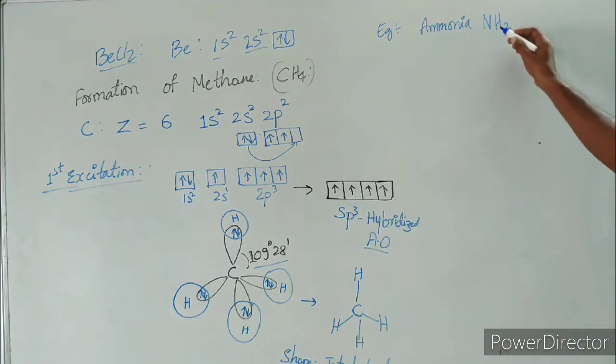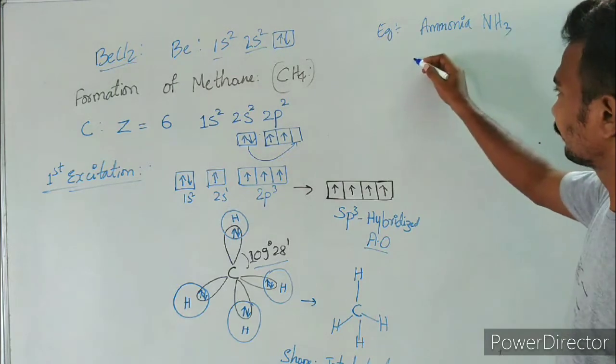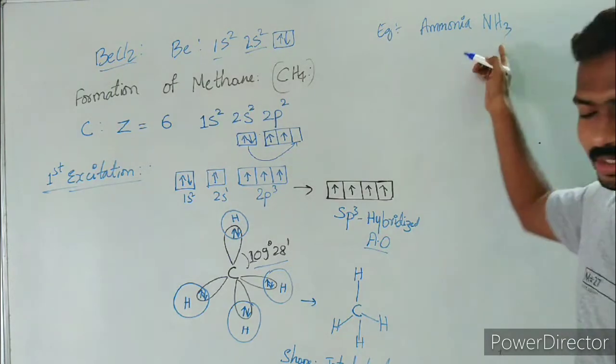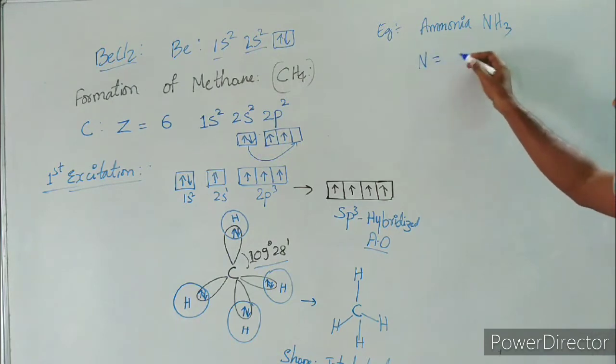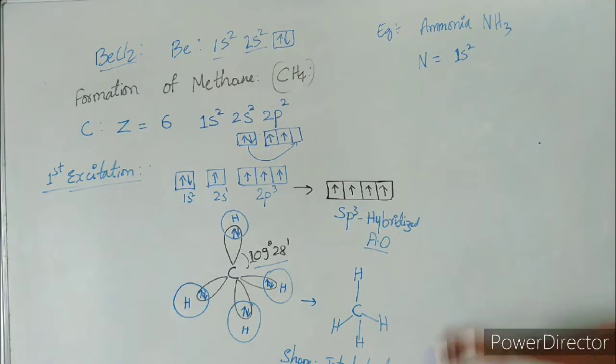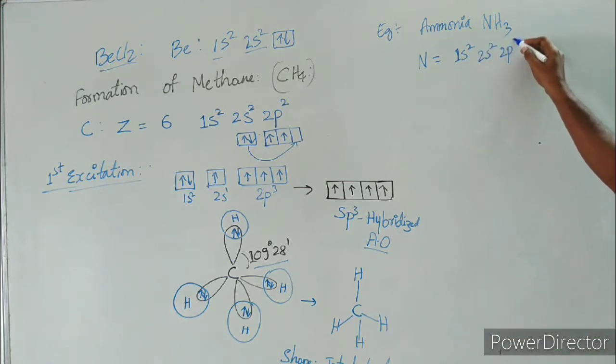NH3. This is having 3 bonds, right? If you look at ammonia, this is requiring 3 unpaired electrons. But if you look at nitrogen, it is having 7 electrons with the configuration 1s2, 2s2, 2p3.